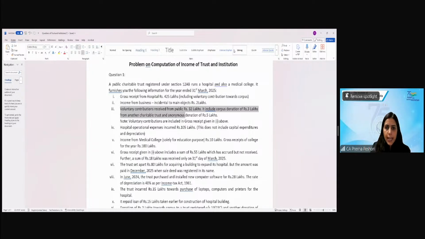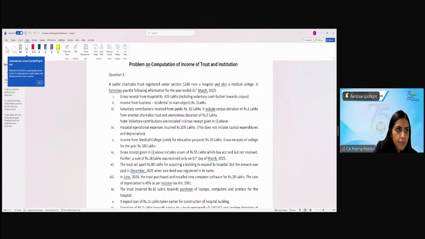Corpus donation would be exempted, voluntary contribution would be included. Yes. So we will consider the entire 425 lakh, which will include the voluntary contribution also, and from that you will just exclude the 3 lakh corpus donation, which will not be included.